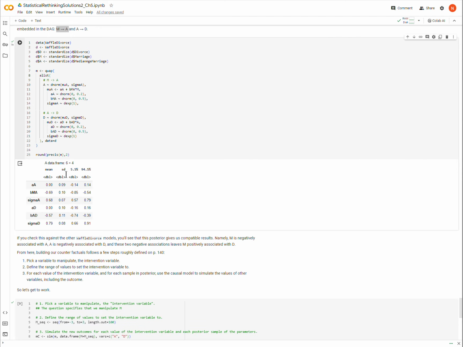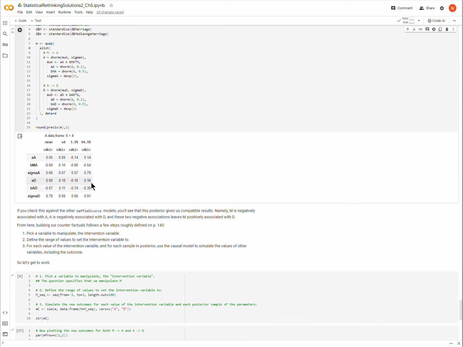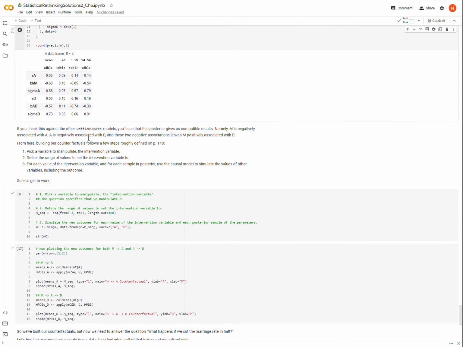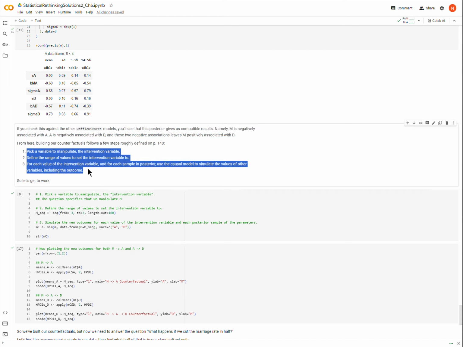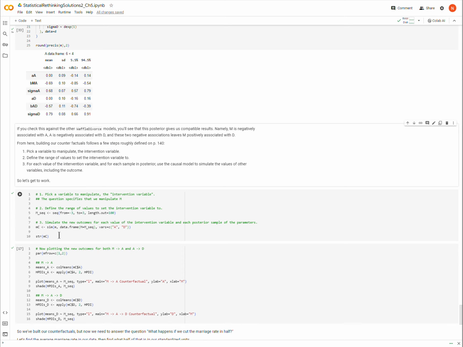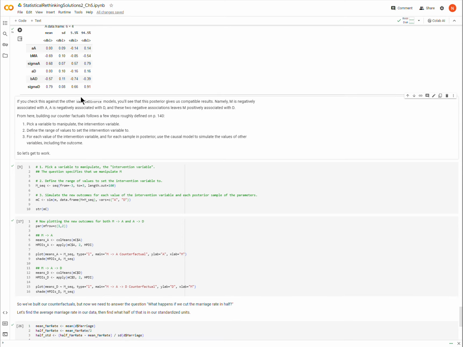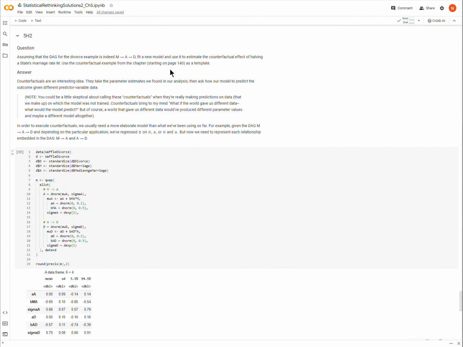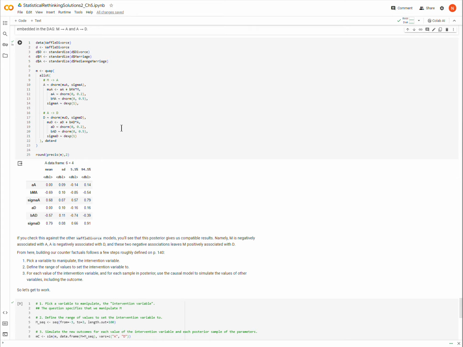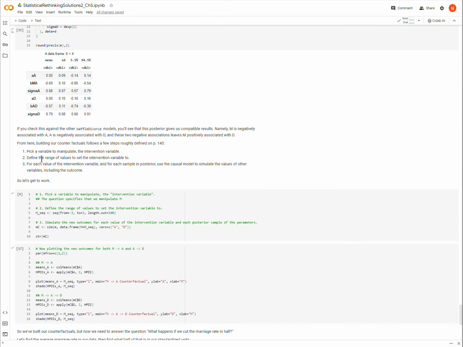Okay. Anyway, you can do that on your own time, but I'm just making some connections to what we've done so far. Because now we need to build our counterfactual models, and the book describes 3 generic steps to building our counterfactuals, and so I'm going to show that in the code here. So the first step is to pick a variable we want to manipulate. Now the variable that we want to manipulate is M, right? According to the question, we are halving or cutting in half the state's marriage rate, M. Okay, so that's what we're going to do, and then we're going to pick a range of values for M.